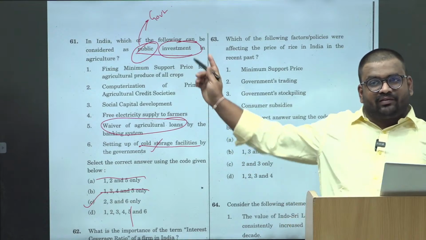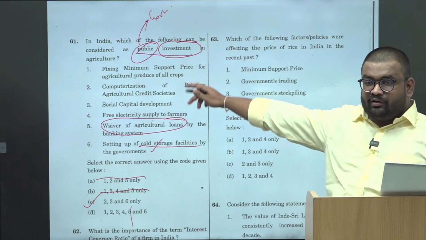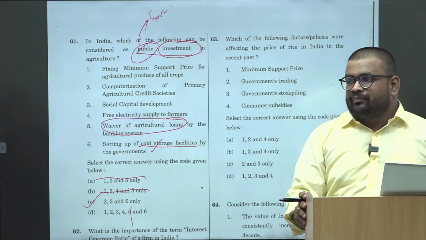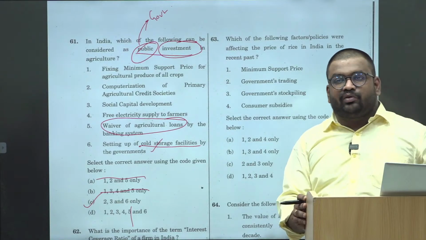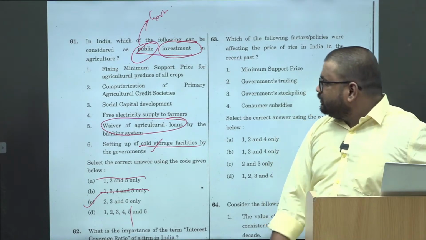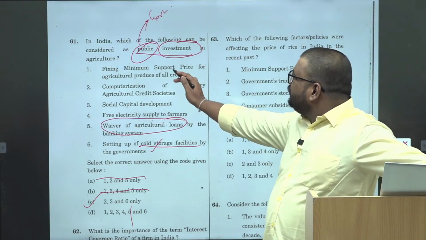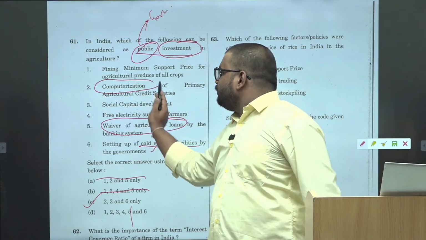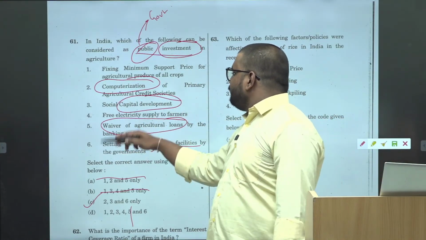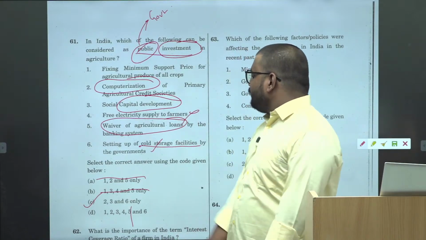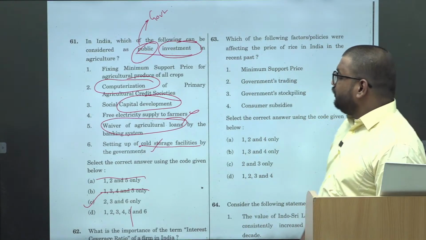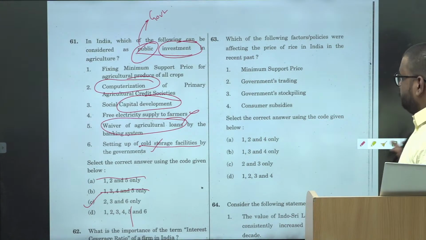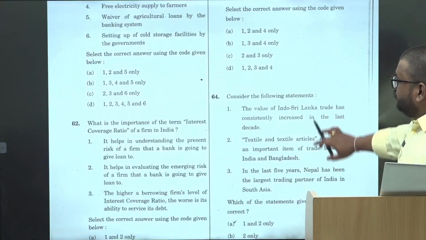तो always जब ऐसे 6 options होते हैं या 5 options होते हैं ना, you start from the bottom. ठीक है, initially they will give you the confusing options. ठीक है, easy है. Then minimum support price is also not the investment. Computerization is the investment. Capital development is the investment. Again, free electricity won't come as the investment. Right? Again, it was easier.